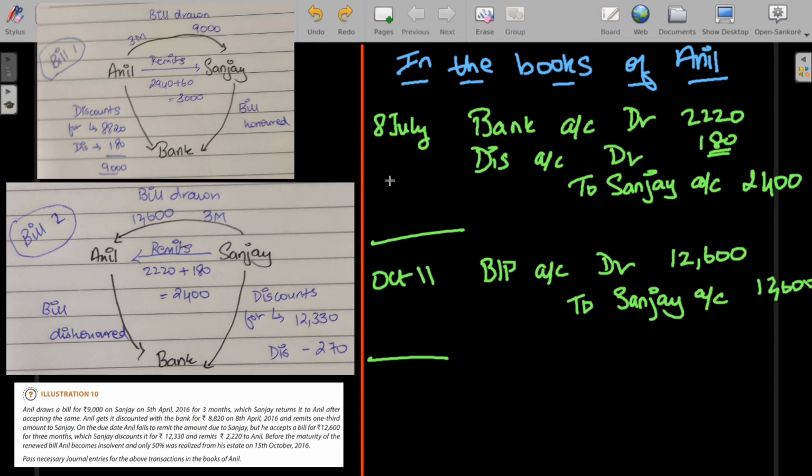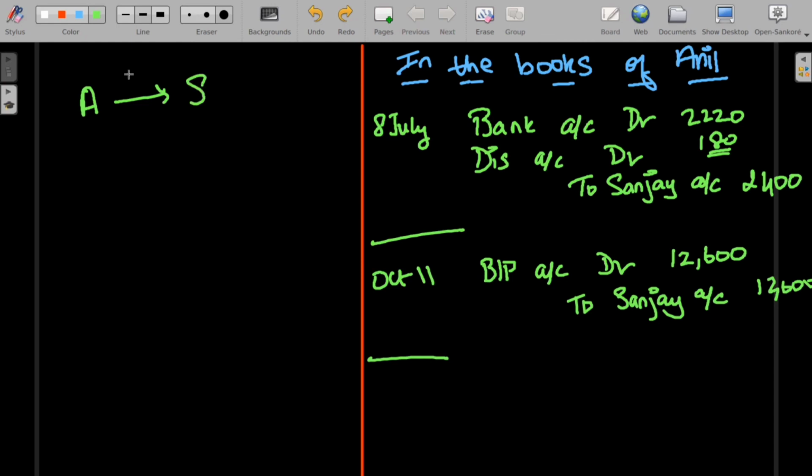Finally, what happened is that Anil becomes insolvent and only 50% was realized from his estate. So now Anil has to pay some amount to Sanjay. Now this amount could be found very easily by using this. So in the first bill, Anil draws a bill on 9,000 from Sanjay and Anil remits an amount of 3,000 to Sanjay. So the remaining 6,000 on the first bill, Anil had to remit to Sanjay. So now Anil is liable to pay Sanjay rupees 6,000.